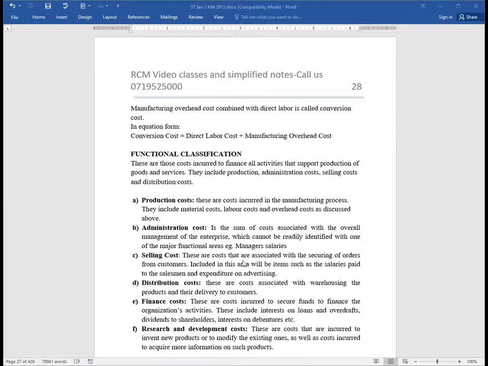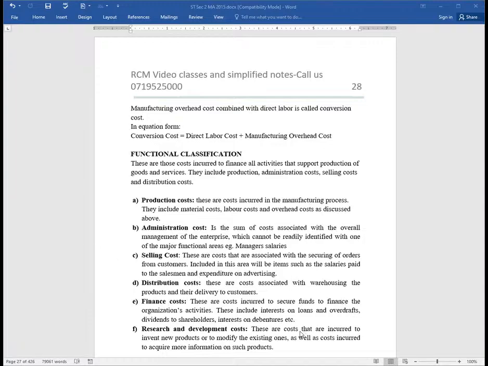We have selling. Selling is a serious function of any company. All those costs that are associated with the securing of orders from customers must be included under selling. Costs like advertisement, like wages paid to salesmen, the commissions paid to salesmen. Then we have distribution costs, ladies and gentlemen.